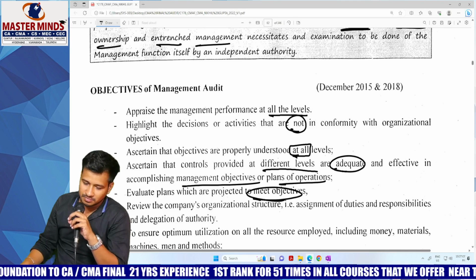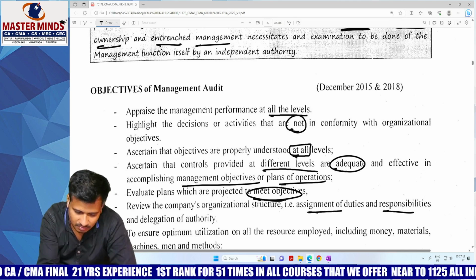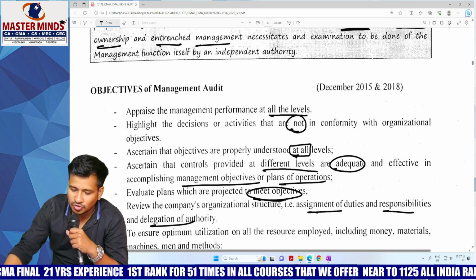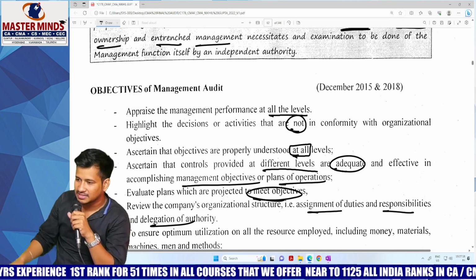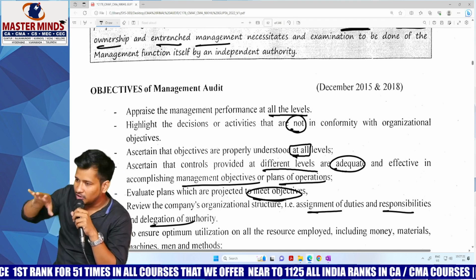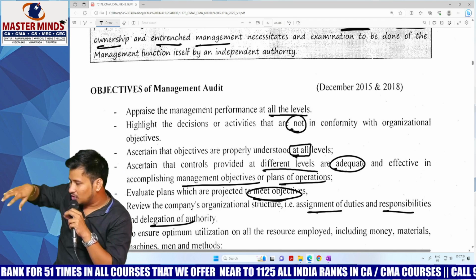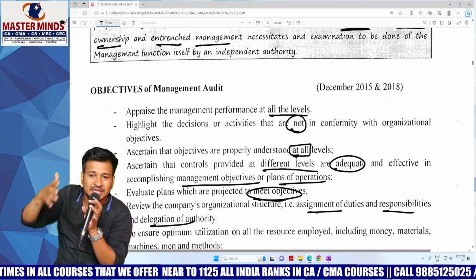Review the company's organizational structure, that is, assignment of duties and responsibilities and delegation of authority. So you have to review the organizational structure. Once in a while, you just need to review the organizational structure, like how the top level, how the medium level, how the bottom level, for how many set of people there is one team leader.